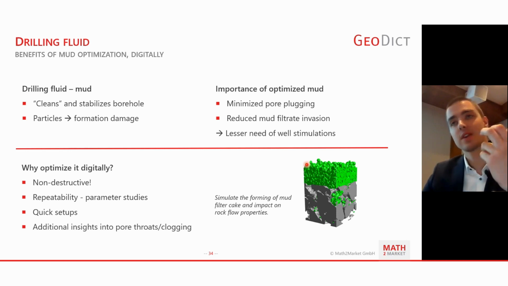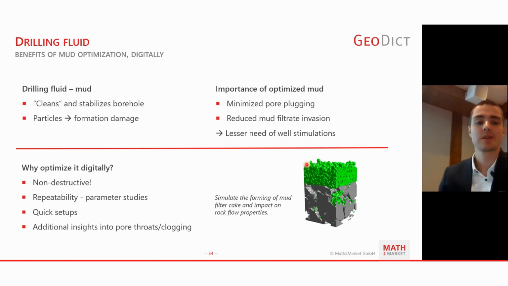Mud cleans the wellbore, taking out the cuttings, and at the same time gives stabilization of pressure on the wellbore walls, assuring stability. During this flow, there are tons of particles circulating that could cause formation damage. That's quite often occurring when the particles invade the formation, when the mud filtrate invades and moves deeper into the formation.